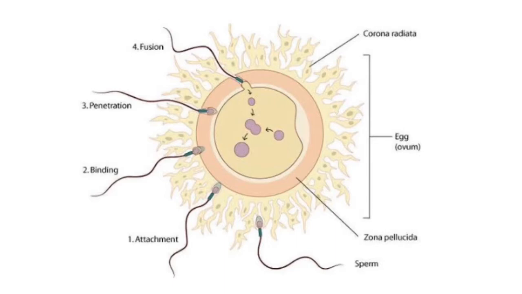This induces the completion of meiotic division of the secondary oocyte. The secondary meiotic division results in the formation of the secondary polar body and a haploid ovum. Now, the haploid nucleus of the sperm and that of the ovum fuse together to form a diploid zygote. The sex of the baby is decided at this stage. After fusion of the male and female gametes, the zygote would carry either XX or XY, depending on whether the sperm carrying X or Y fertilizes the ovum. The zygote carrying XX would develop into a female baby and XY would develop into a male baby.